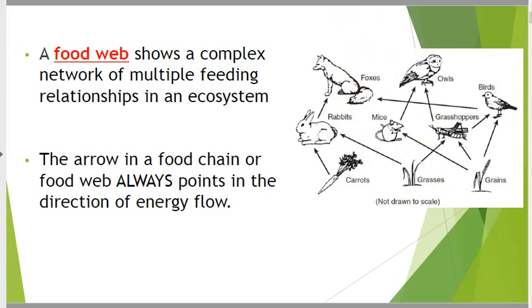What level is the rabbit? He is the primary because he eats producers. He eats carrots, he eats grass. He eats producers, he's primary. What level's the fox? He is secondary because he eats a primary here. This bird here is a primary. This bird is also a what?